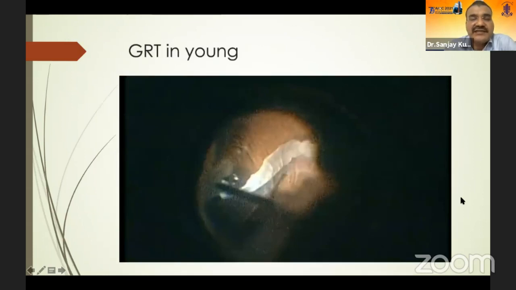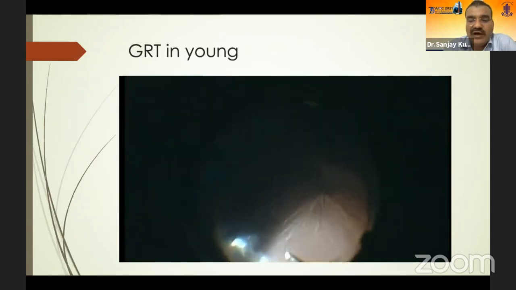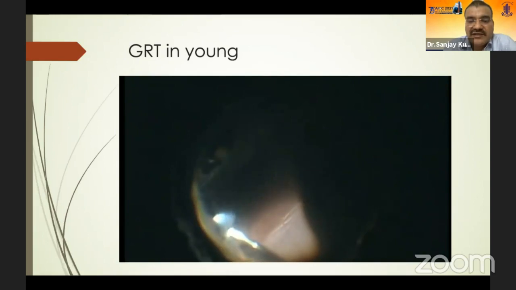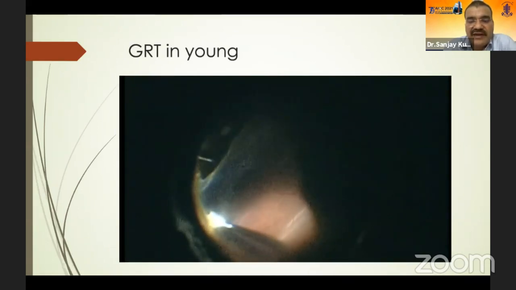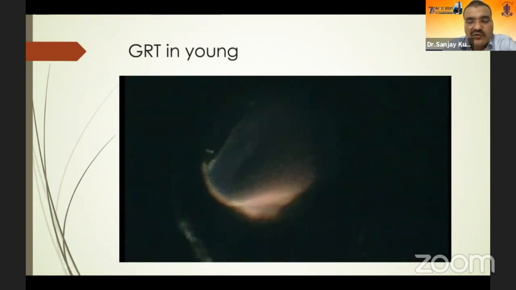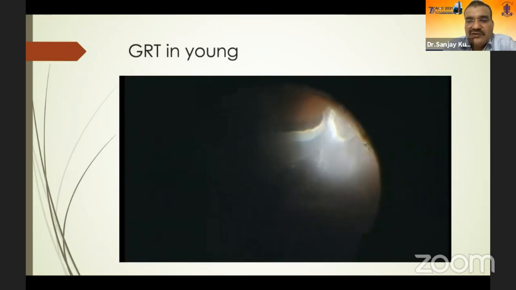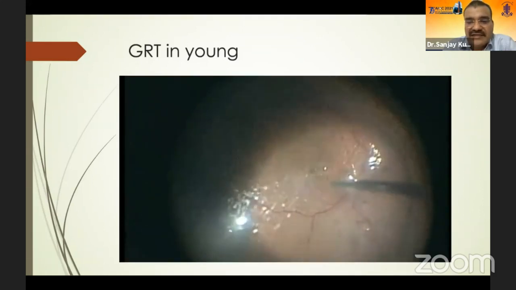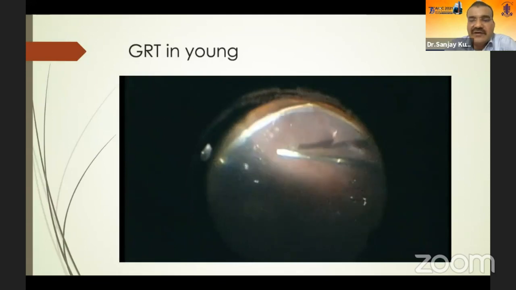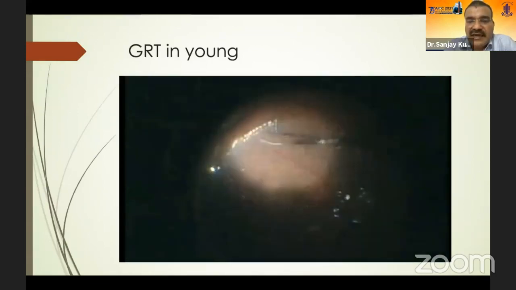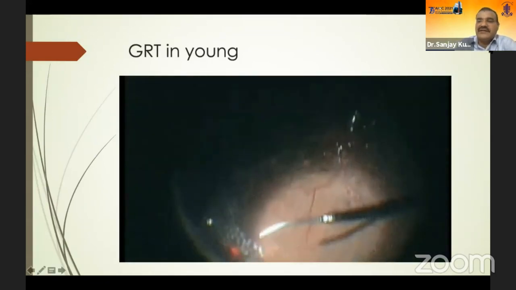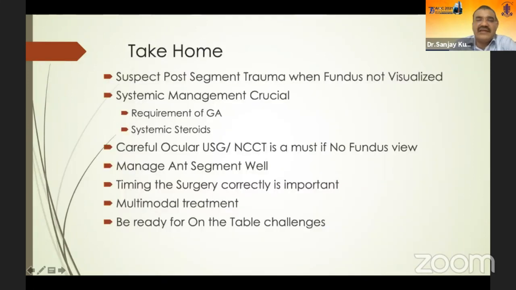Another case of a GRT in a young boy who had come from a nearby place with a history of trauma, and there was a GRT. So in these cases, invariably one has to do a lensectomy, because you have to go closer to the base and shave the entire vitreous. One has to be very, very careful, because you tend to have a very high failure rate in these cases. So after doing a meticulous vitrectomy, we do a silicone oil PFCL direct exchange and a 360-degree laser.